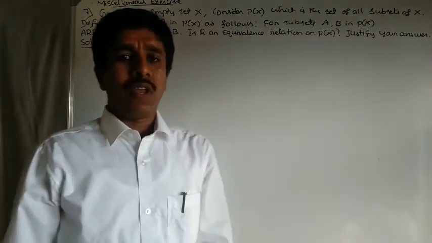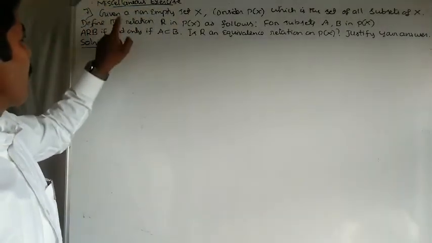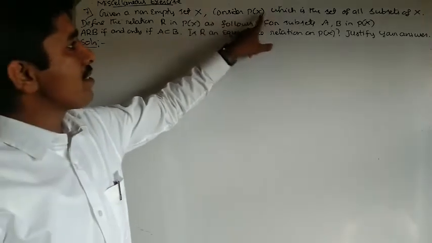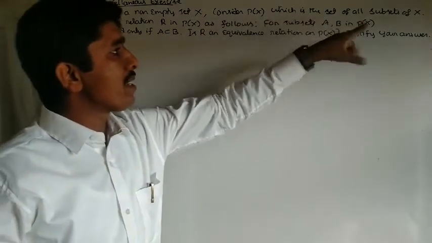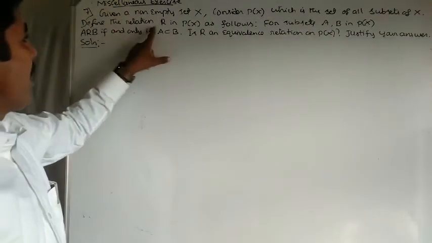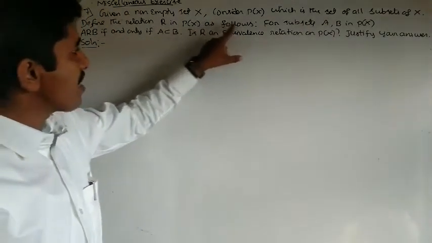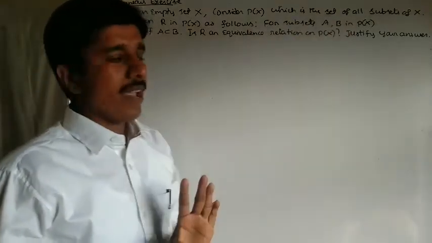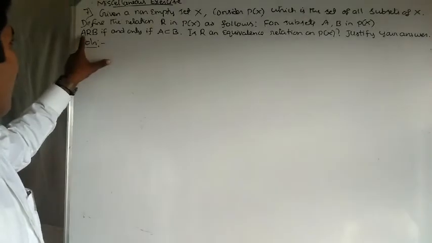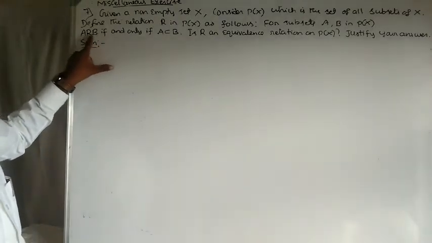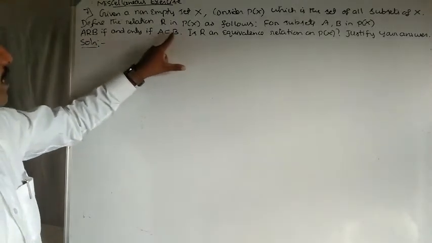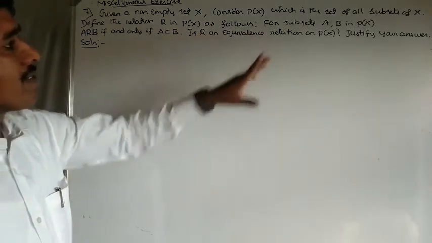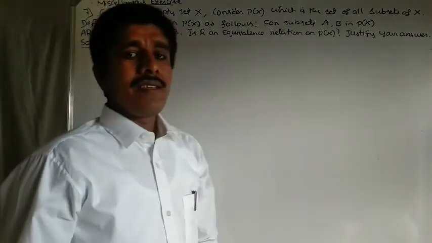Now go to the miscellaneous problem. Seventh problem. Given a non-empty set X, consider P of X, which is the set of all subsets of X. Define the relation R in P of X as follows. For subsets A, B in P of X, A is related to B if and only if A is a subset of B. Is R an equivalence relation on P of X?